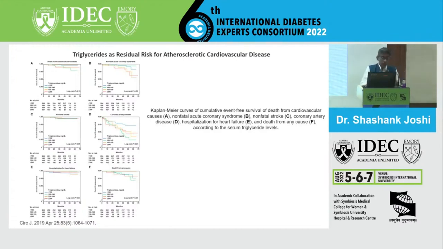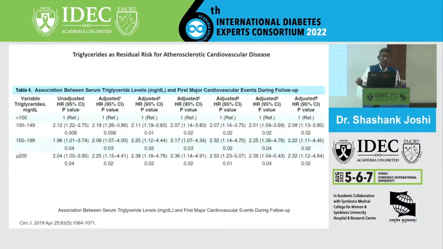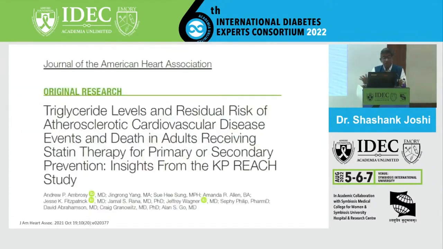Don't get carried away. I know we have a Westerner in our audience as our ADA president. Don't get carried away by that, because our data might be a little different. And we need to recognize triglycerides still. And now the cardiology world, at least in the US, is recognizing that. They're recognizing that for various hazard ratios, when you adjust it, there is a link between triglycerides and first major cardiovascular outcome. So that data is clear cut.